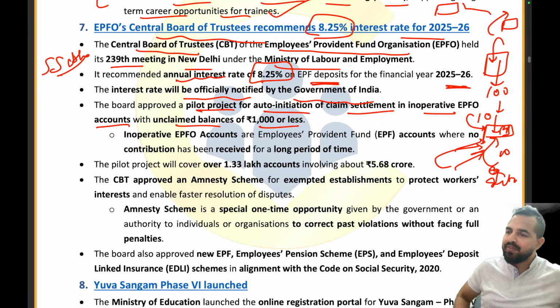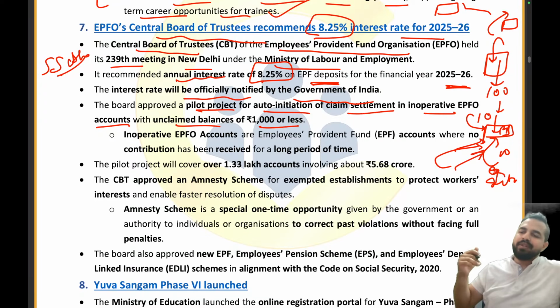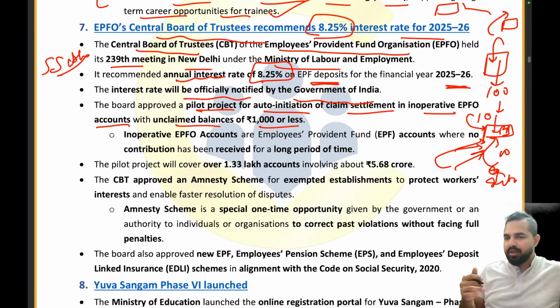So let me tell you, my dear friends, the very important point: these boxes which are no more receiving any contribution become inoperative, because for a long time we have not seen any kind of contribution received in these particular EPFO accounts. Now let's replace this piggy box with the EPFO account. Right, now I will only be using the term EPFO account. So the EPFO account has become inoperative.